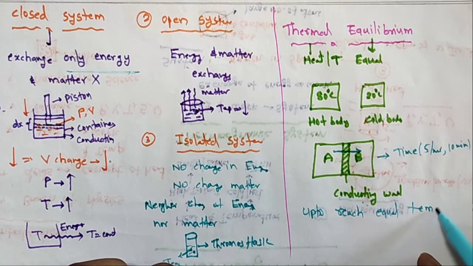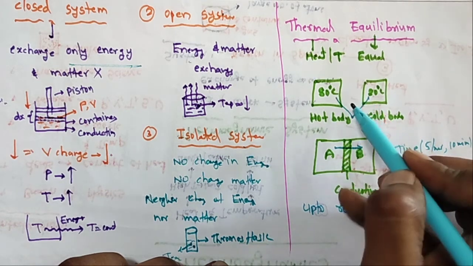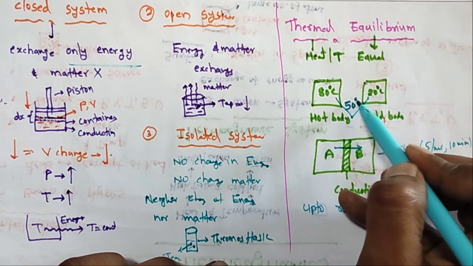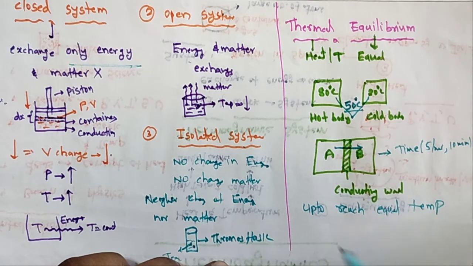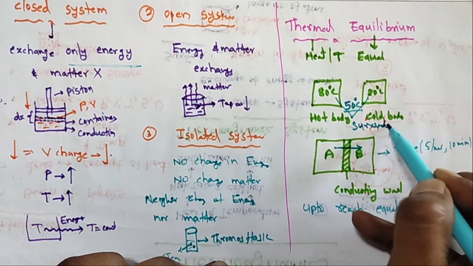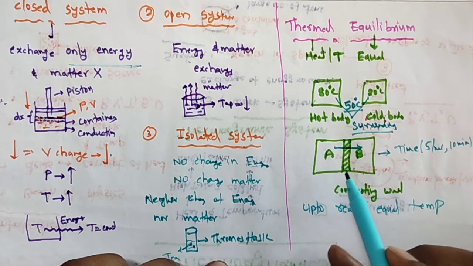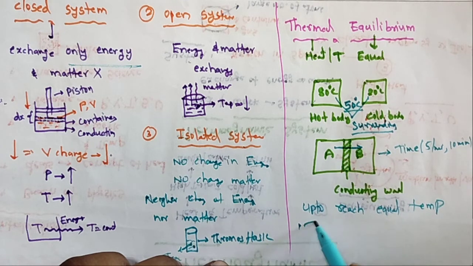Assume they reach the middle temperature, for example 50 degrees, or the surrounding temperature. This equilibrium is called thermal equilibrium.